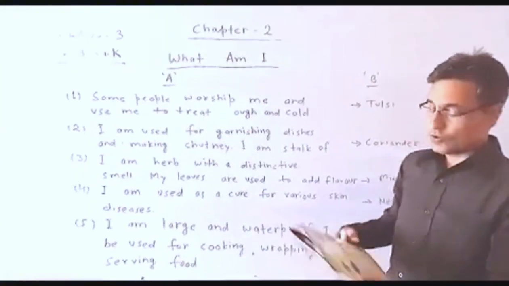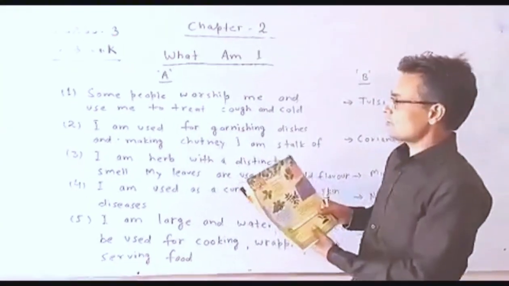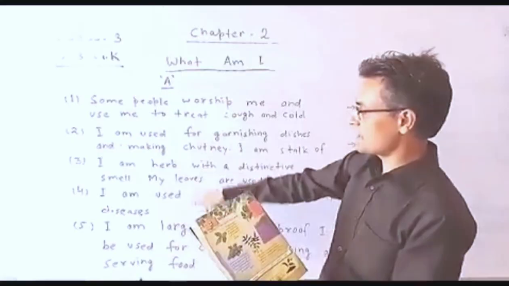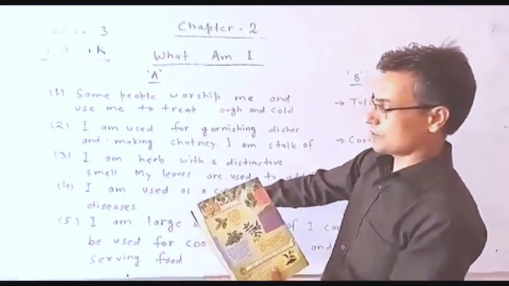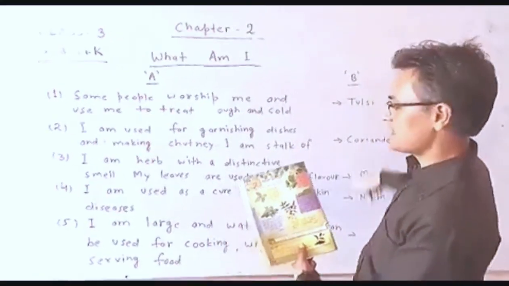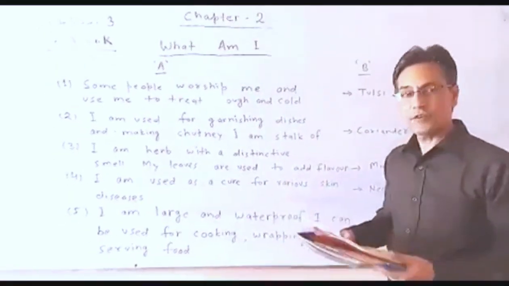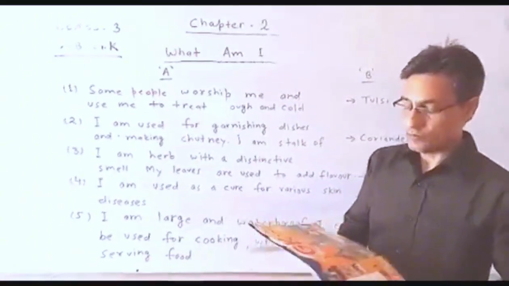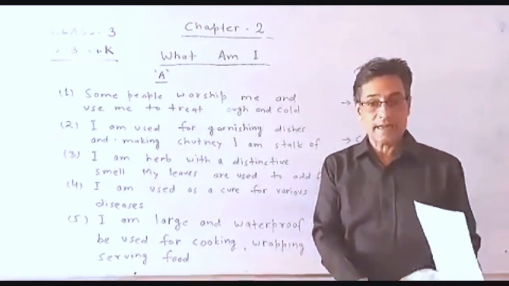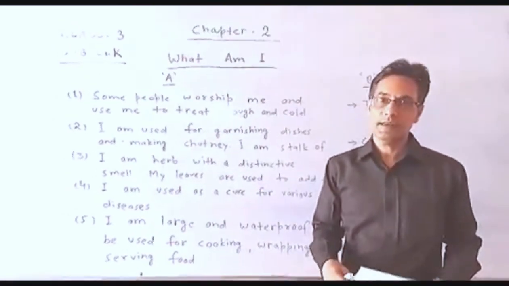Okay. So in this chapter, first of all, you should write the description. You should write the clues and write here the names of the leaves. Okay. Then if you have any problem, you can write in the comment box. Okay. Thank you.